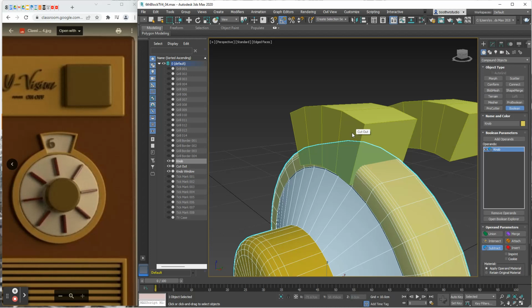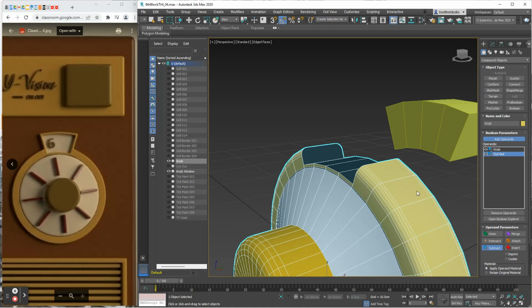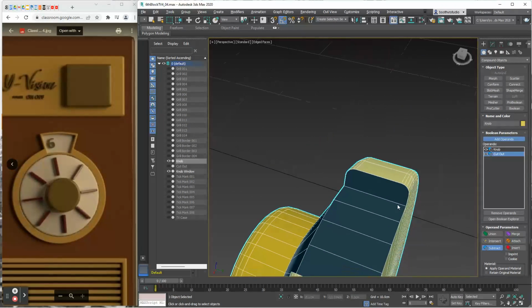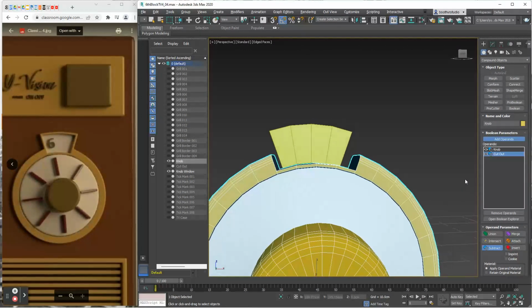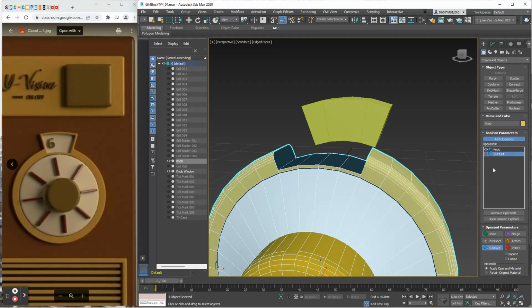I want to take away what's in that second piece. So by selecting subtract, I can now add operands. I'll click on add operands, and I will click this first box. And as you can see, be careful, don't keep on clicking. I've cut that shape out very nicely.